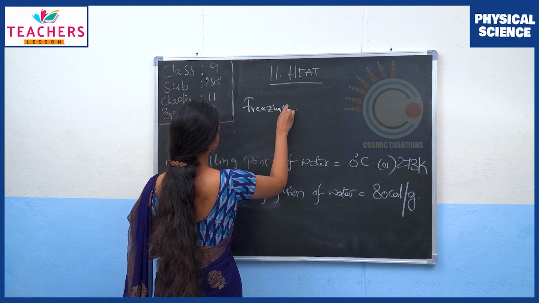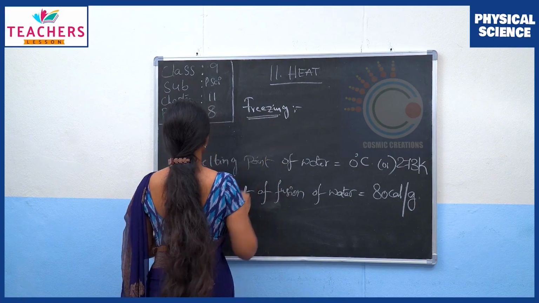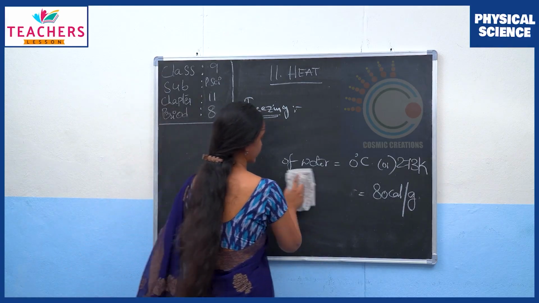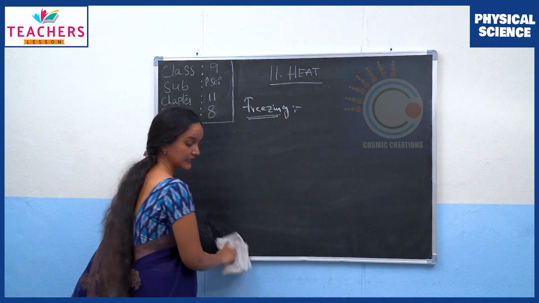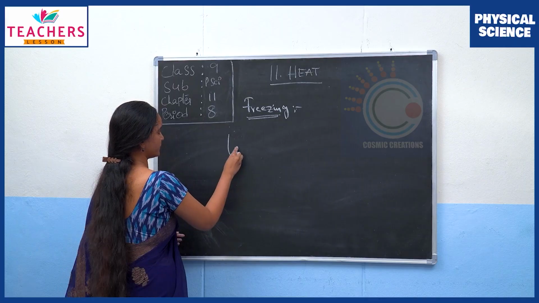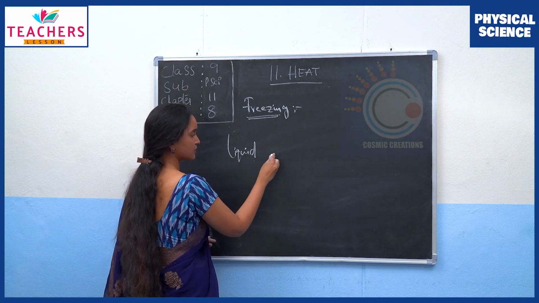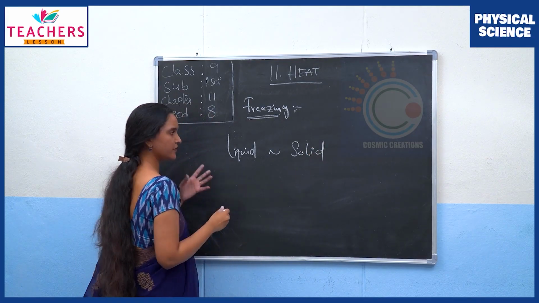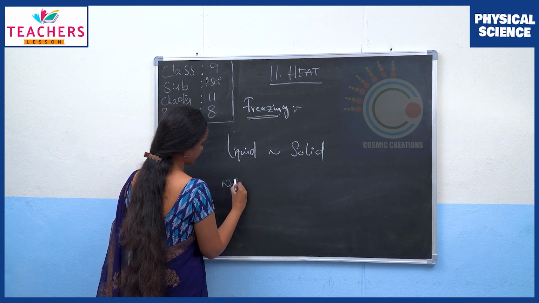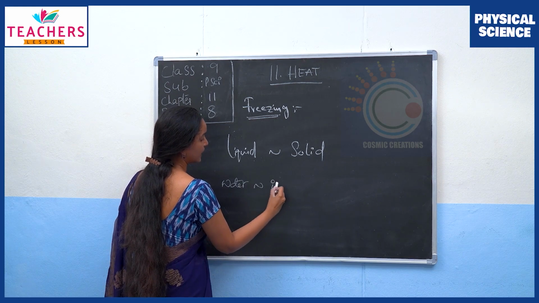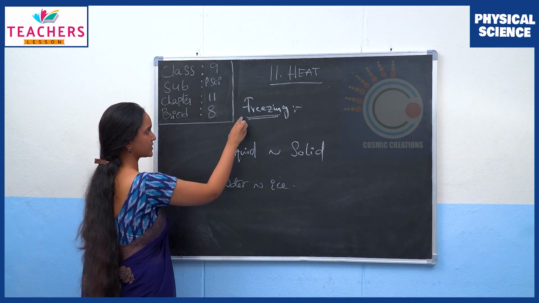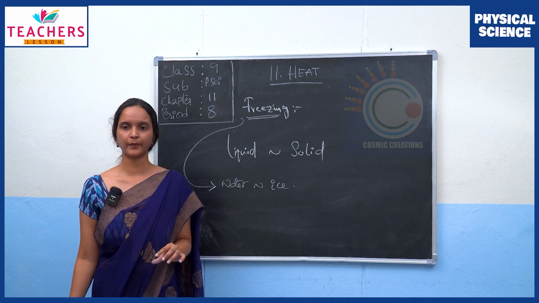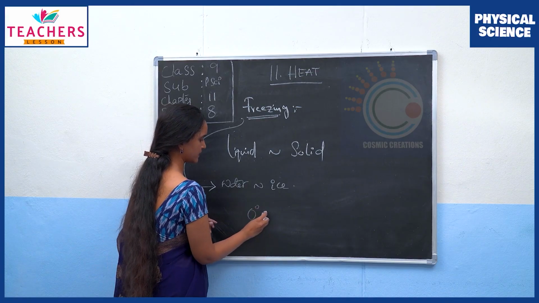Now, since we understood what boiling and melting are, it is easy to understand freezing, right? So freezing is the process wherein the phase change happens from liquid to solid. If we take the example of water, water from liquid phase will turn into ice. That is called freezing. Even this happens at a constant temperature, which is 0 degrees Celsius.